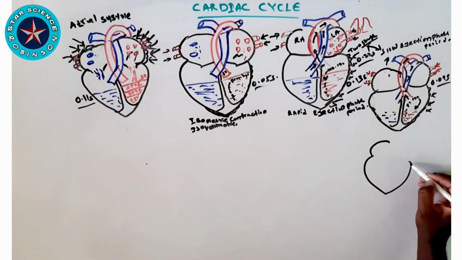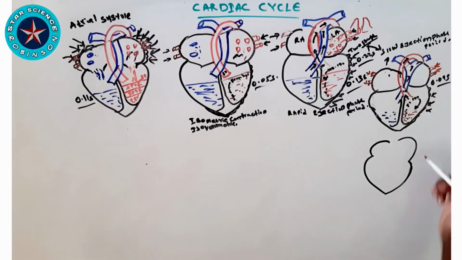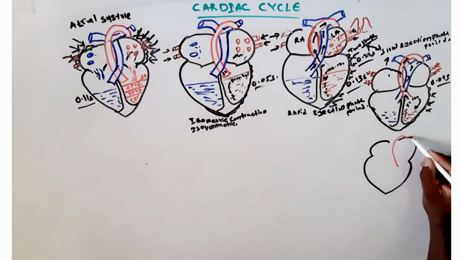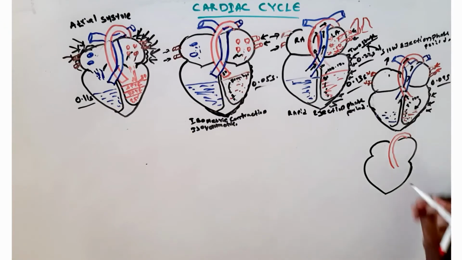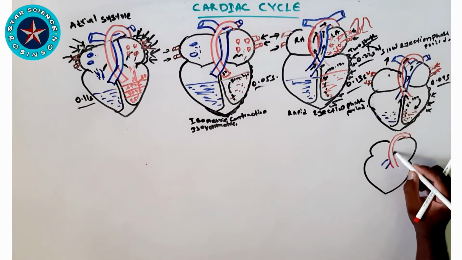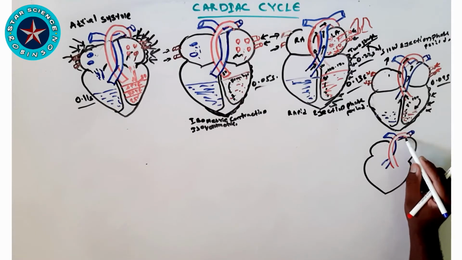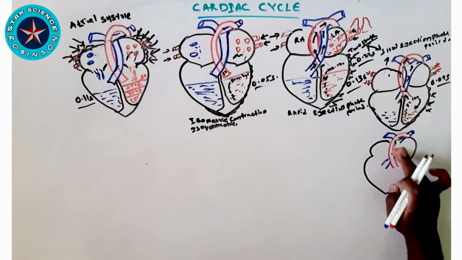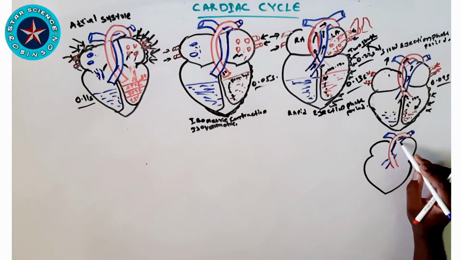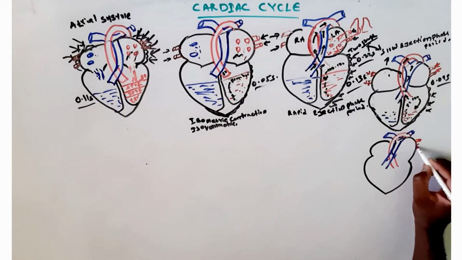So we are going to the next phase of our cardiac cycle. I am drawing the same diagram as for all the phases, but the explanation and the actions of the cardiac cycle will be different. In the atrium, the left atrium is receiving blood from the lungs by the pulmonary veins and the right atrium from the superior and inferior vena cava.